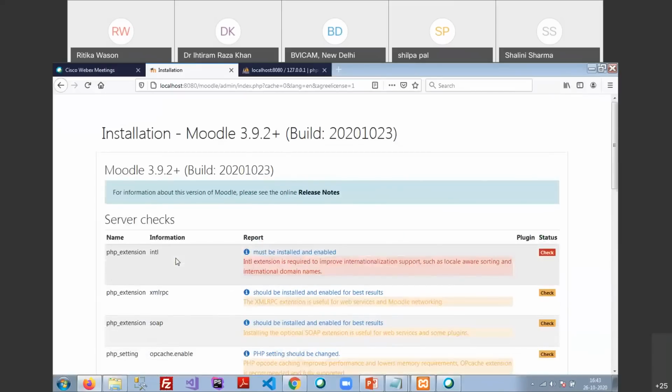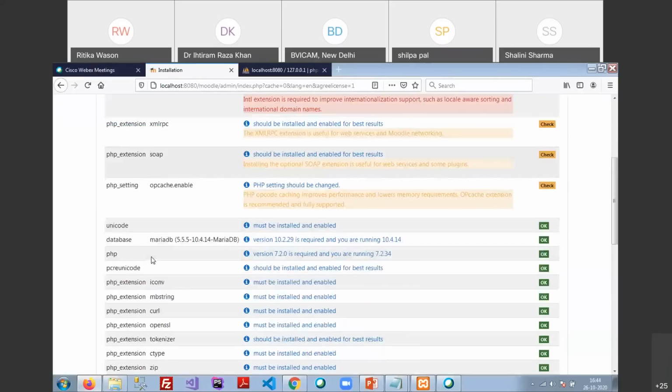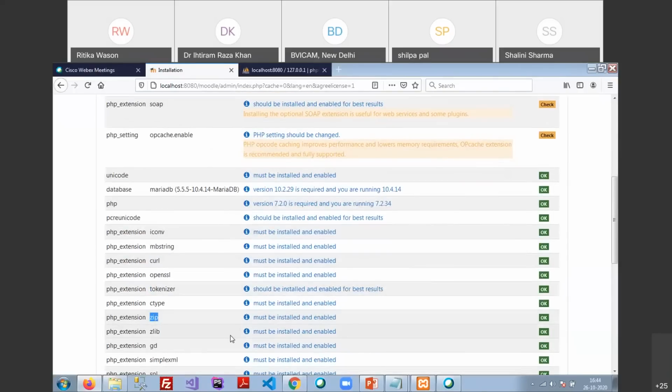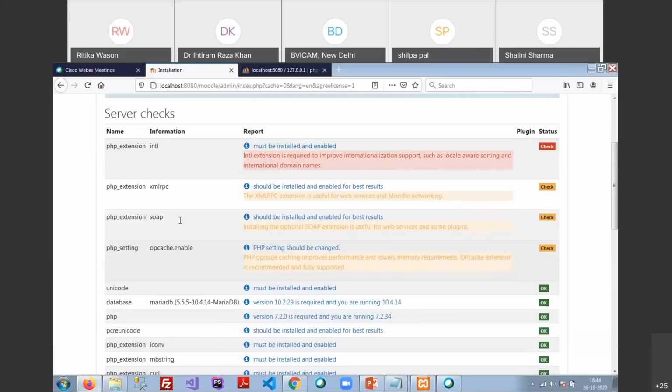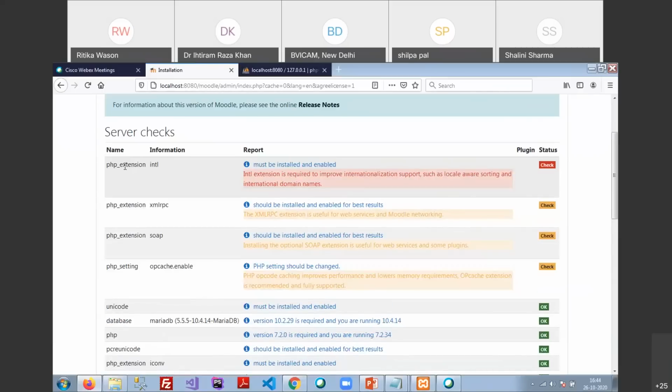Sorry, nothing else. These three things. It is quite possible that if you are going to install Moodle on a web server or something else, right now it is showing only these three errors, but you may have a curl error or some zip error. Any package that could not be found by Moodle would be available here. So just for example, check out this one, PHP extension INTL.